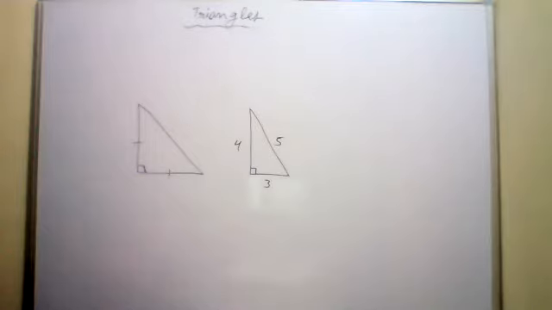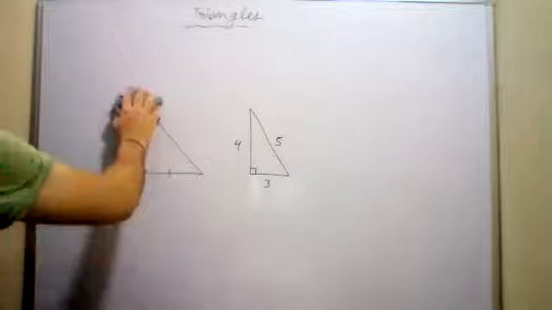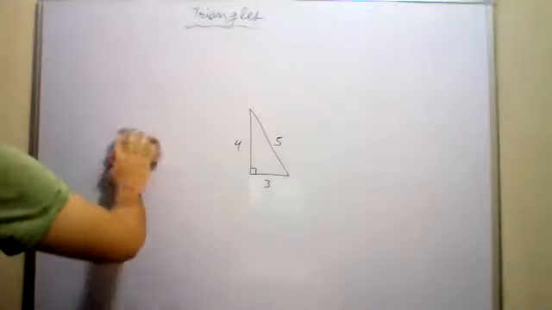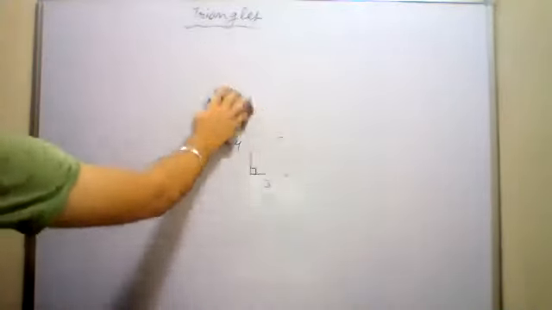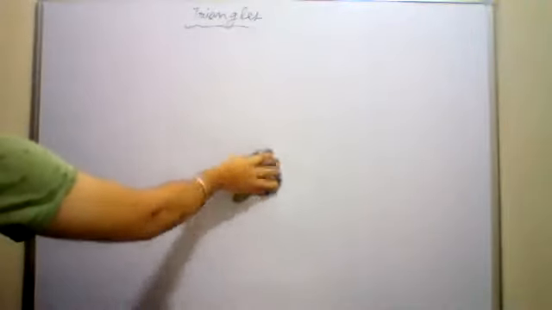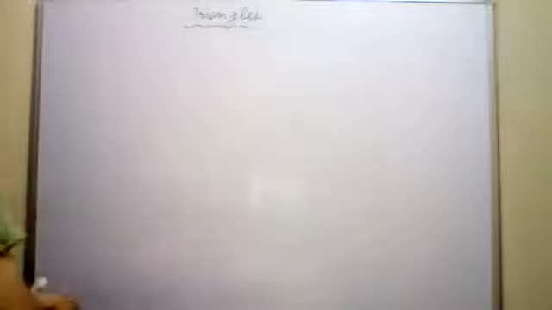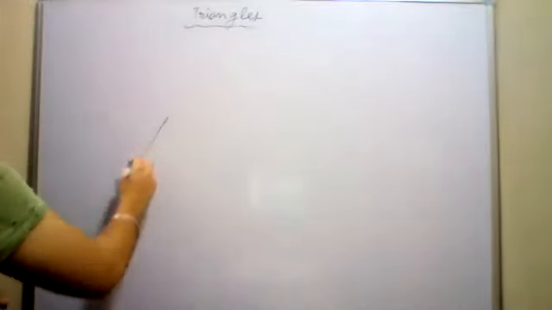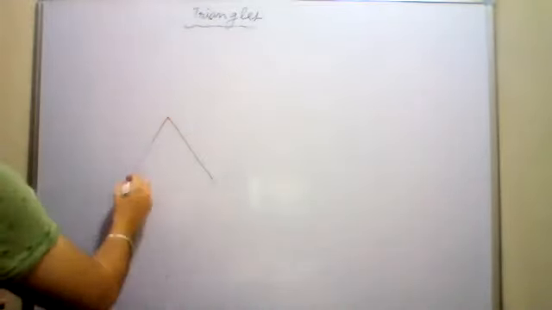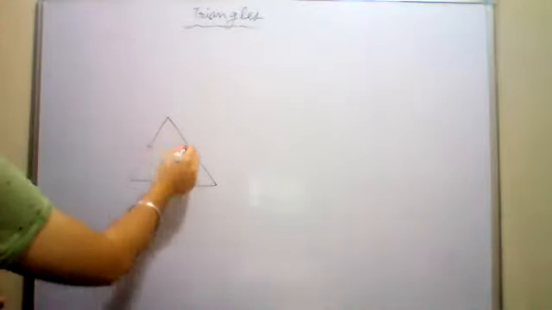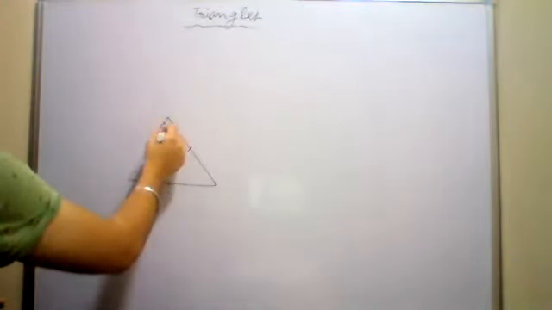Third part, can a right triangle be an equilateral triangle? The answer is no. Because if it is a right triangle, that means one angle is 90, and in an equilateral triangle, all the angles are 60. This is an equilateral triangle where all the sides are equal and all angles are 60.